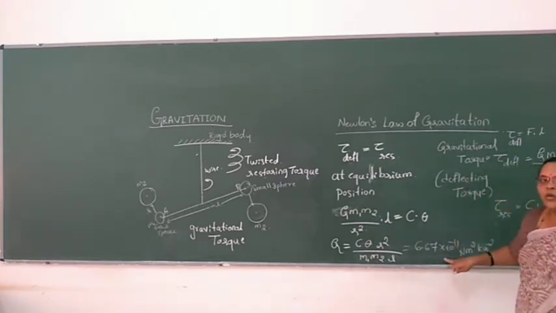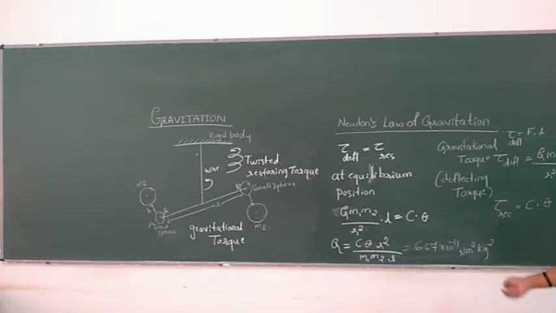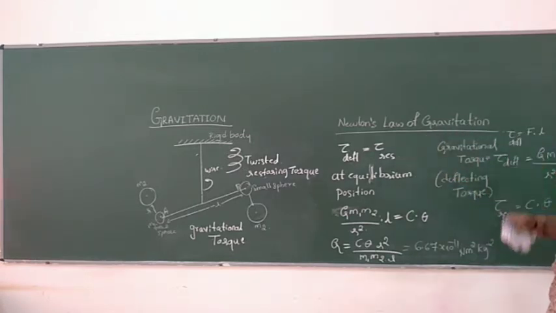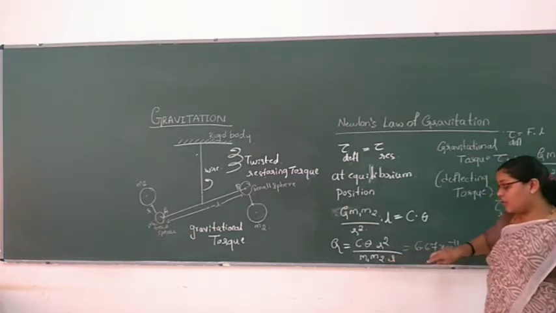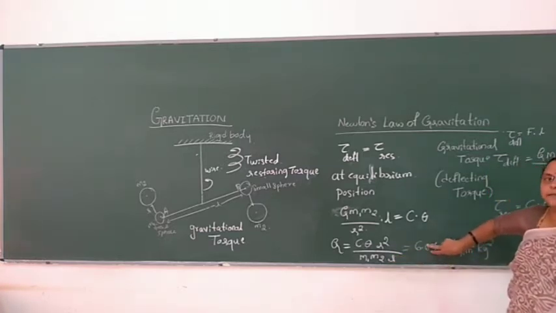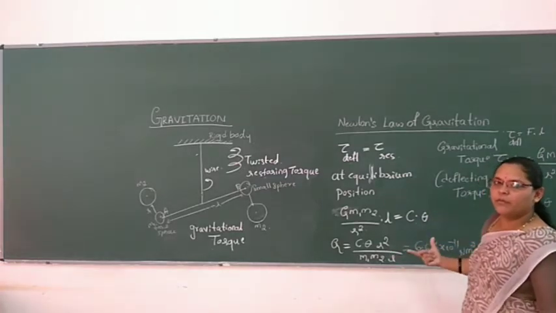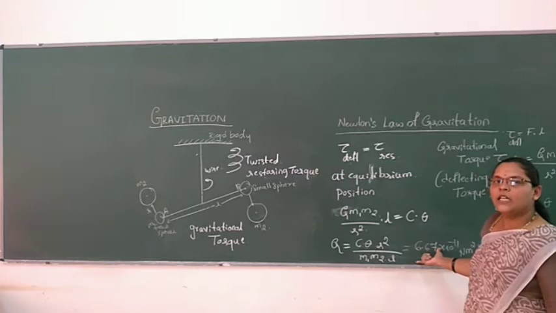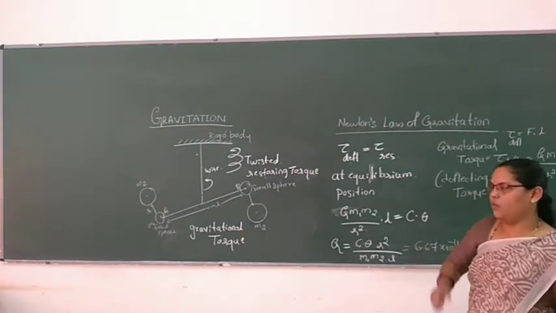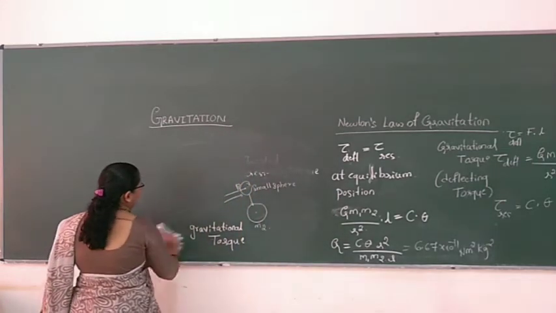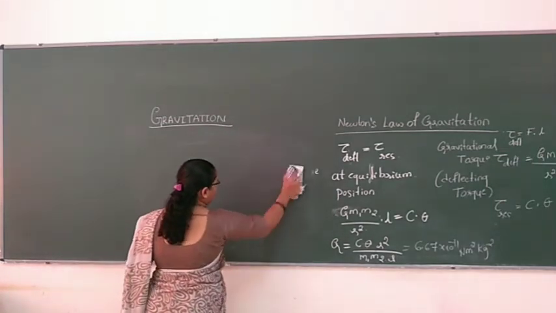I'll come to how the unit is obtained. With the help of Newton's law of gravitation, we'll get to know how we get the unit of the gravitational constant. This value is considered universal, so this value will be the same throughout the universe. Next, we come to how we can calculate the unit of the gravitational constant.